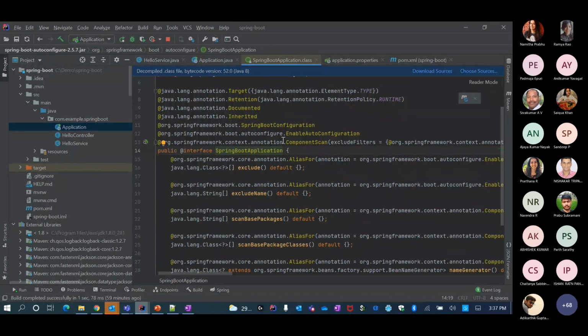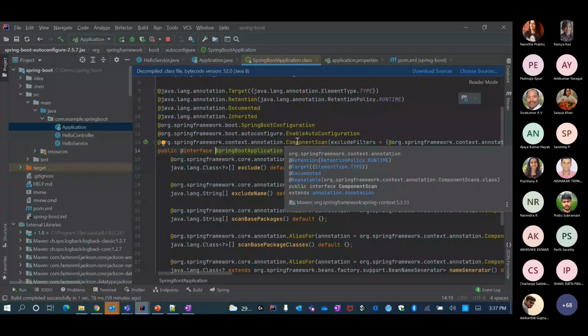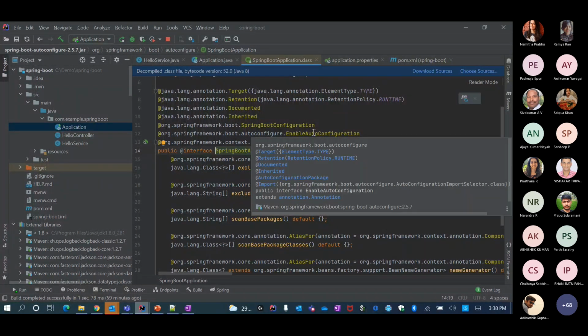I have an example as well, if it is not so easily understandable. And then we are saying enable auto configuration. So enable auto configuration means for my web application, it will automatically configure a default context path, default port, maybe logging and all those aspects.